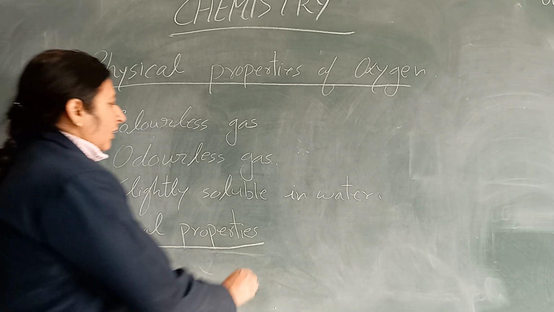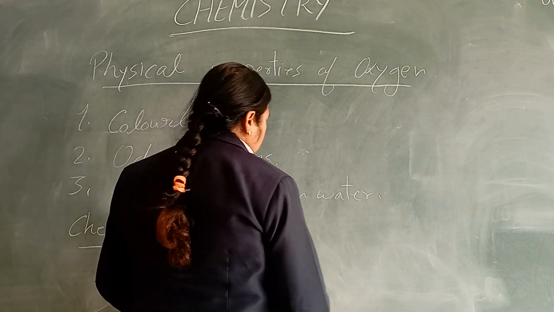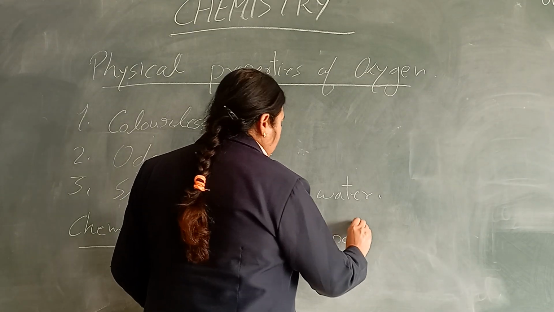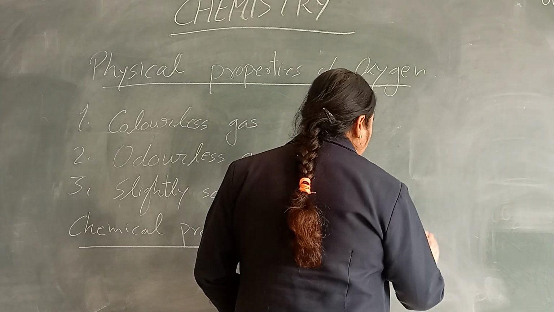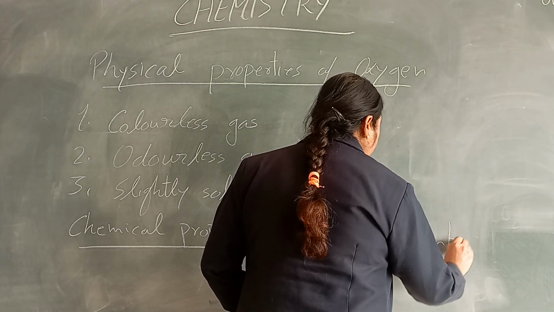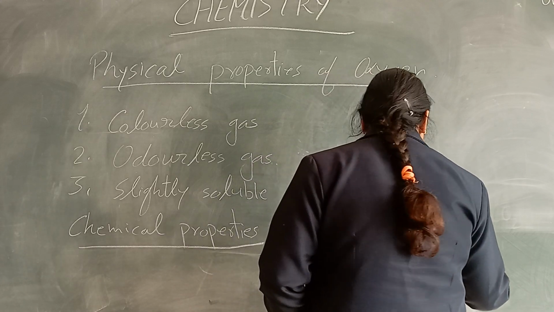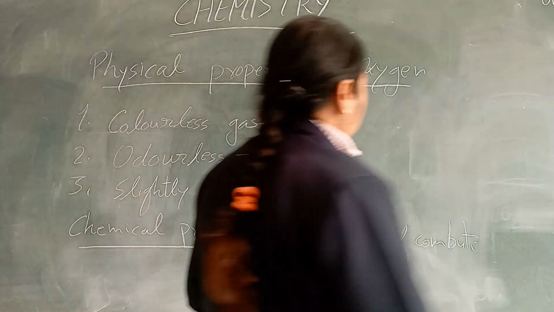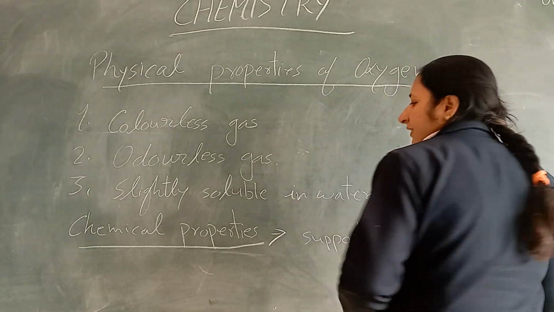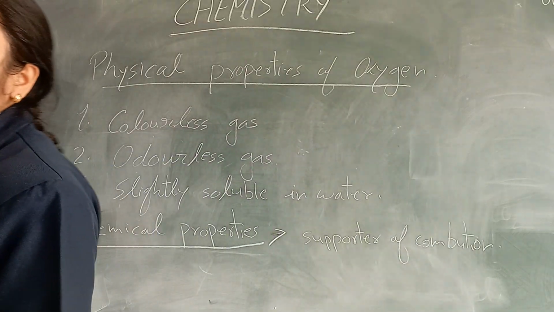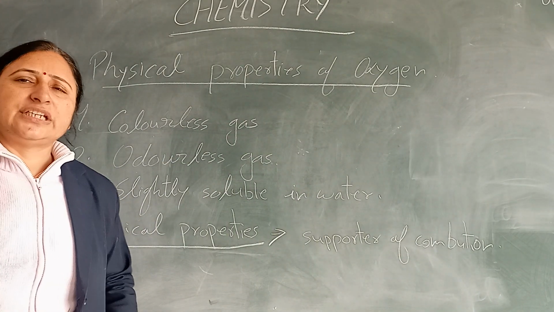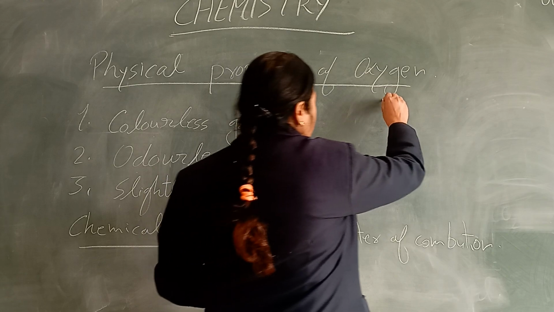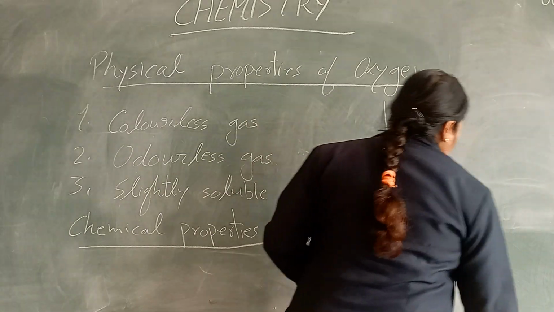So the main chemical property of oxygen is that it is a supporter of combustion. For proving this you can do one activity. If you remember, in the earlier classes also we had one activity, the burning candle, right? If you want to try it you can do it at home also. I am explaining it here also.